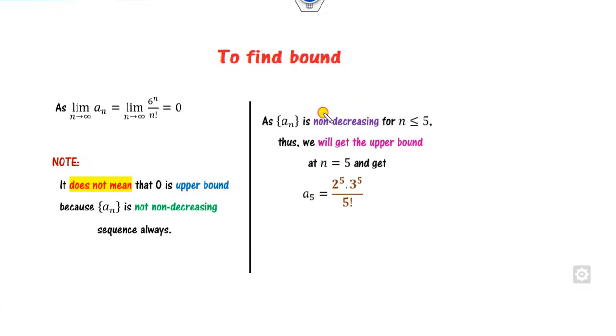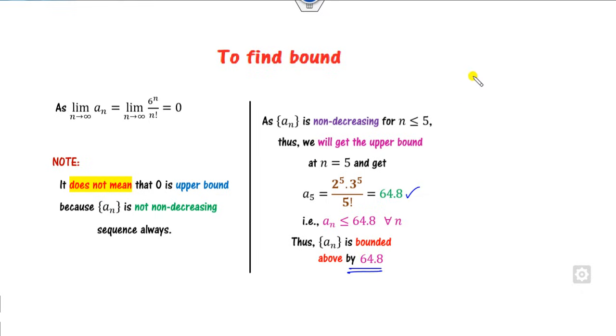Since a_n is non-decreasing for this part, fine. So this definition we can apply only up to 5. That means we can find the value of a at the upper bound, that's a_5. So what is that? If you solve this expression, it comes to be 64.8. So that means this sequence is bounded above by 64.8. Although this sequence is not non-decreasing, it is bounded above.